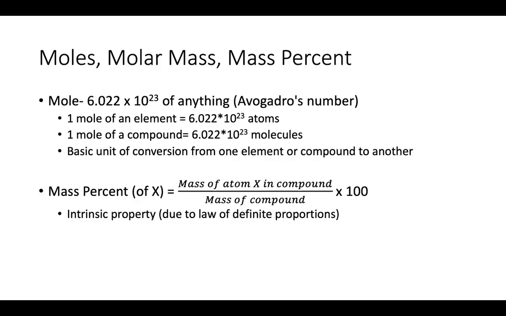Okay, and then we also have, again, molar mass. I'm sure you guys are all familiar. That's just how heavy or how much mass a single mole of a compound is, right? So that's just the number on the periodic table, right? 1 mole of carbon is 12.01 grams, right?